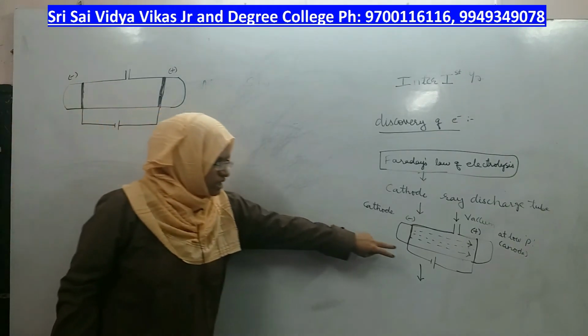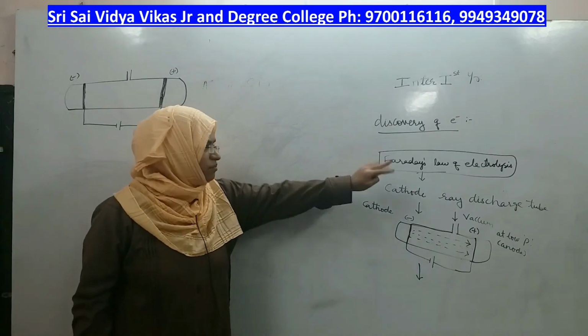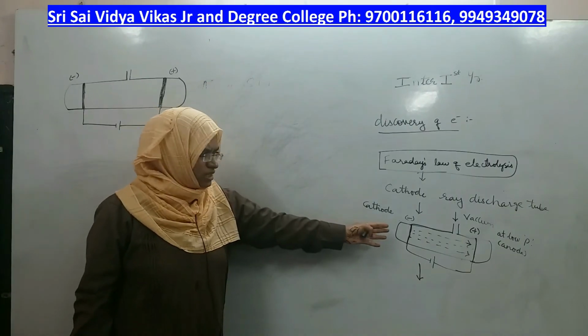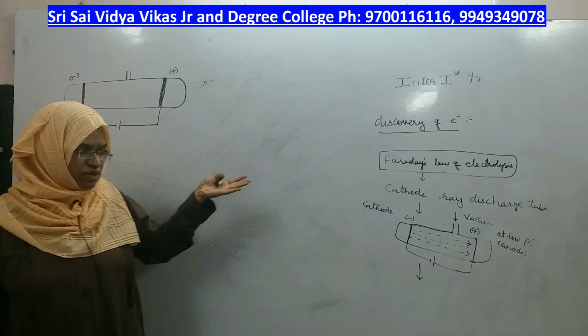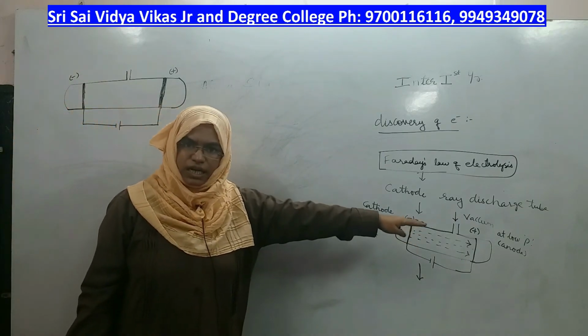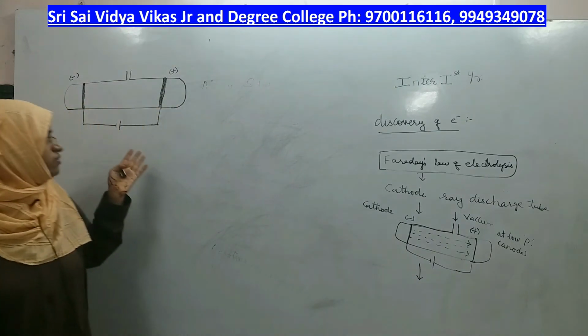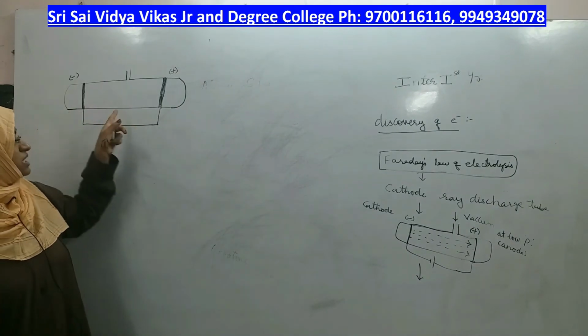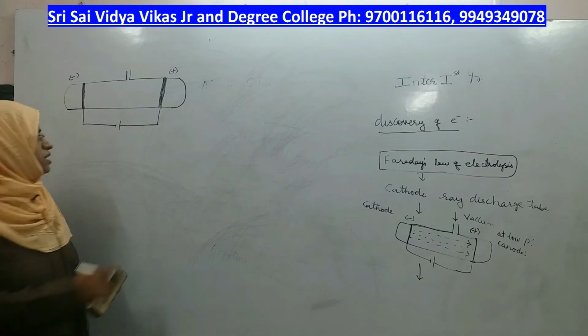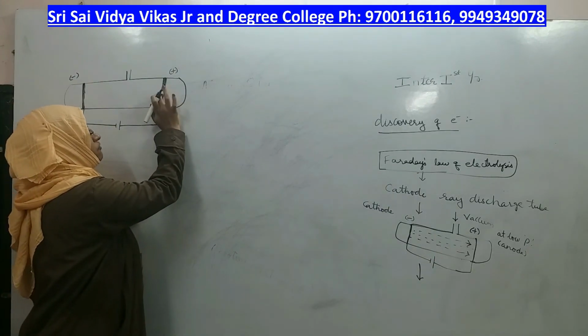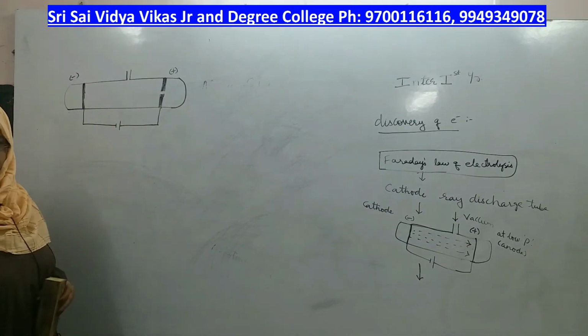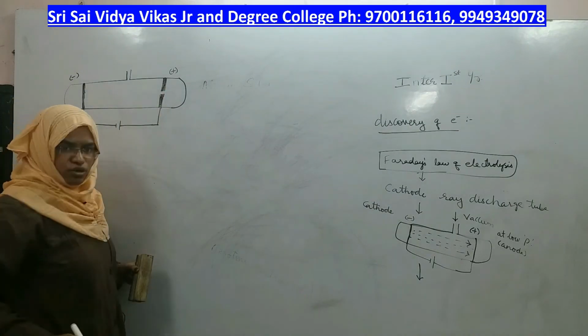So this was the cathode ray tube exactly copied from Faraday. But this cathode ray tube cannot make you believe that cathode rays are really passing towards the anode, because you cannot see. Then how can you prove? J.J. Thomson modified this cathode ray tube by making a small perforation. Perforation means a small hole on the anode electrode.